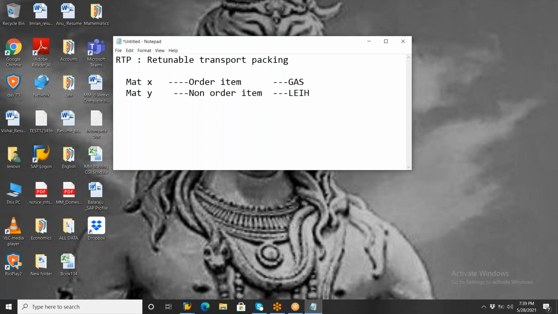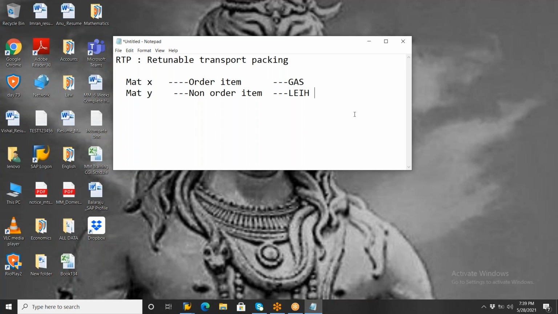The order item can be any material type, like ROH or HALB, but the non-order item must be created with LEIH. So we need to understand this.